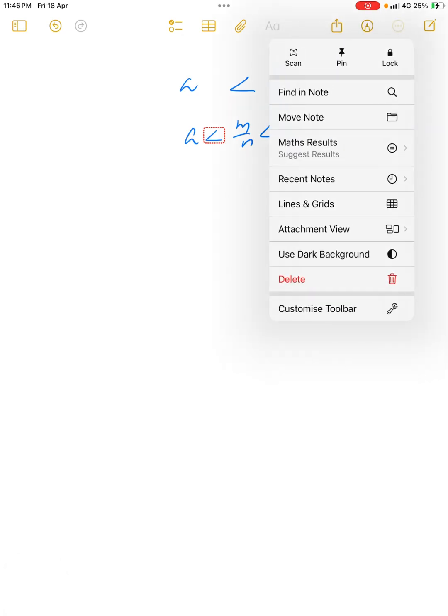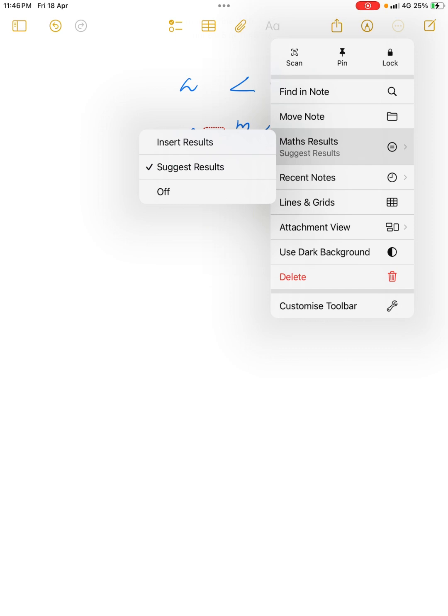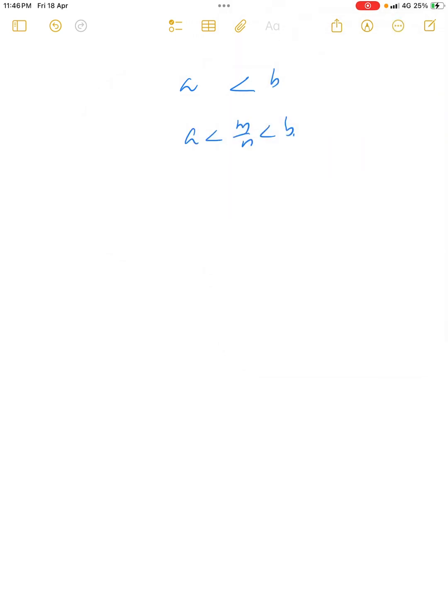Okay, now in the last section we proved that if we take any two real numbers a and b, with a less than b, then we can find a rational number m by n such that a less than m by n less than b. If we take any two real numbers a and b, we can find a rational number m by n such that a less than m by n less than b. Okay, we proved that.